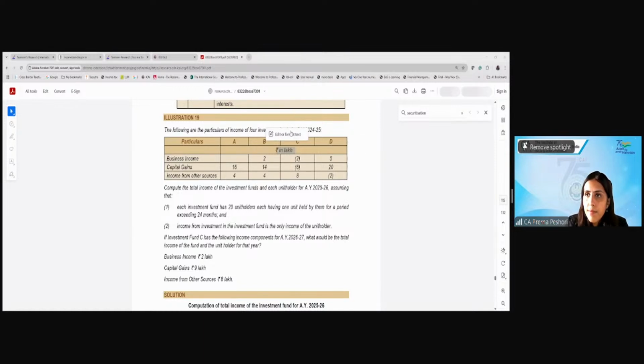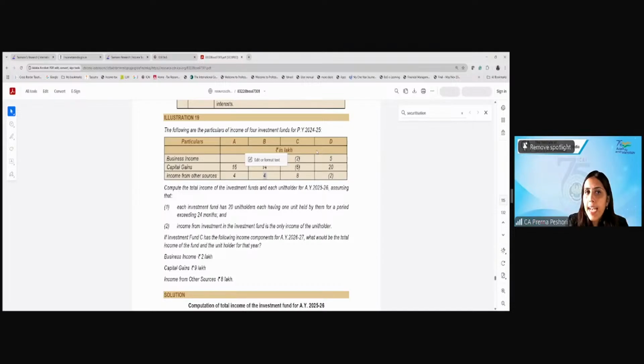Yes, clear, ma'am. Business income is taxable in the hands of the AIF; capital gain and IFOS are taxable in the hands of the unit holder. So 14 divided by 2 and 4 divided by 2. So 7 under capital gain and 2 under income from other sources.